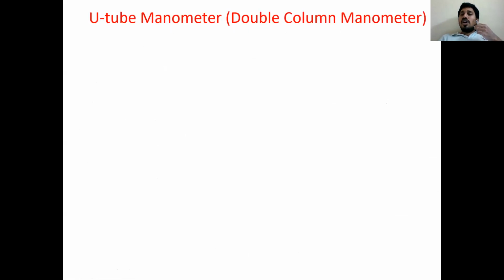Next topic is the U-tube manometer. A U-tube manometer means a glass tube which is arranged in the shape of a U. There are two ends of the glass tube. One end is open to atmosphere and the other end is connected to a point where pressure is to be measured. Generally we measure gauge pressure and vacuum pressure with U-tube manometers. Depending on the arrangement of fluid flow, we can go for pressure measurement.